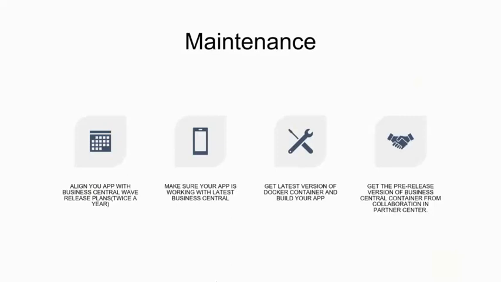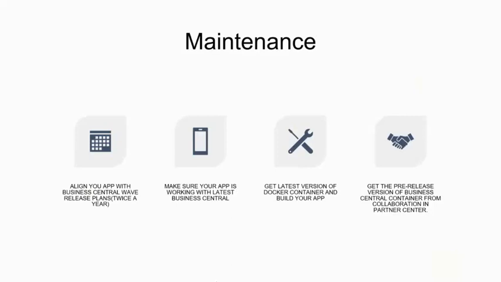If you are not publishing with the latest wave and the latest version of Business Central, whenever customers try your app, they will end up with some error, like there will be some schema changes and breaking changes in the backend. You need to make sure your app is always working with the latest version of Business Central.